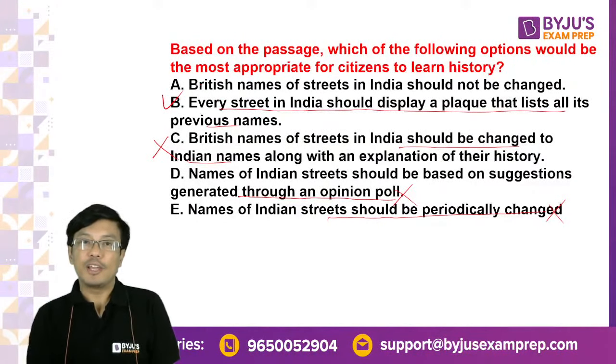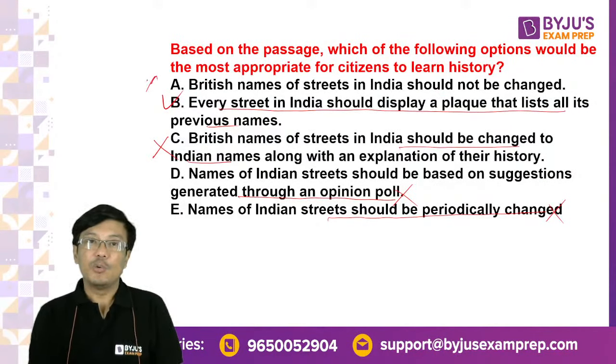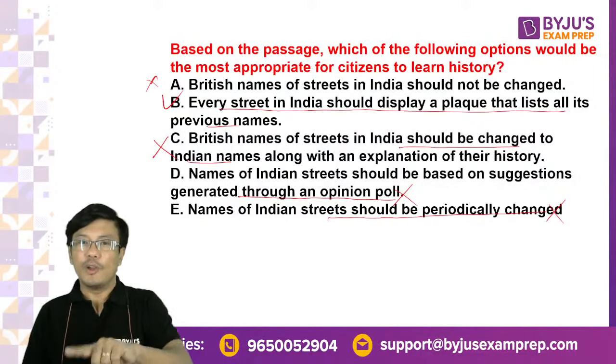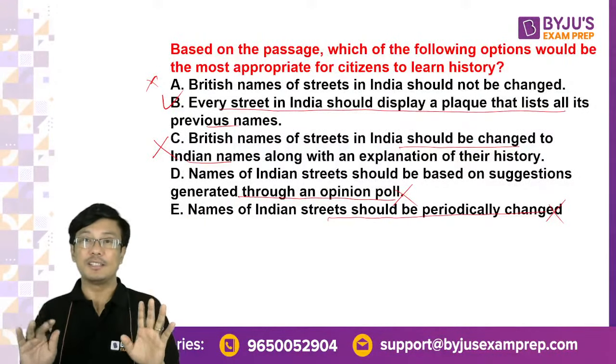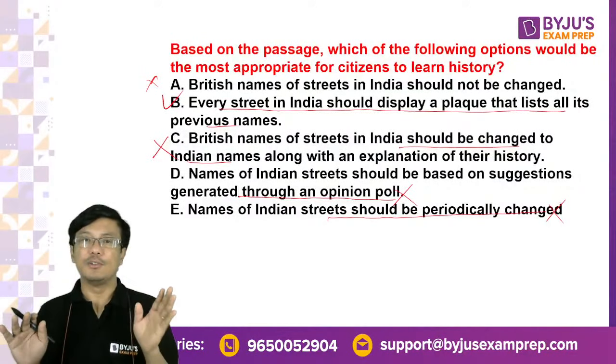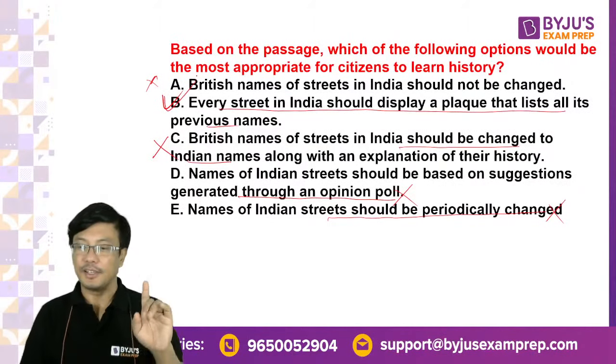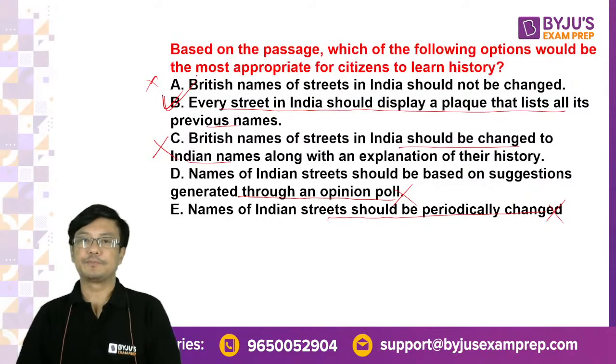And if you look at A, British names of streets in India should not be changed. In A, you are supporting what took place in the past. And in C, you are going against what took place in the past. The author is saying you should not do both. Right. You should look at alternatives. So the best answer is B. Here you are remaining neutral.